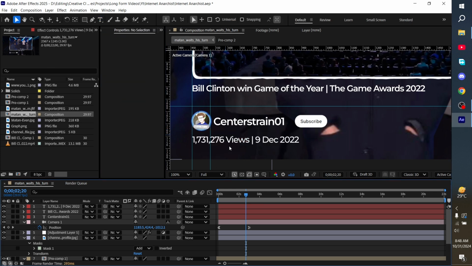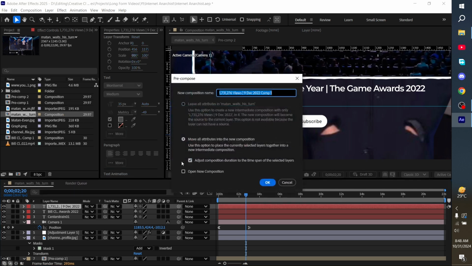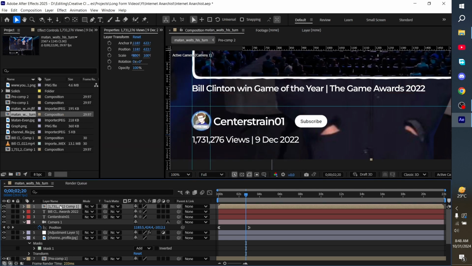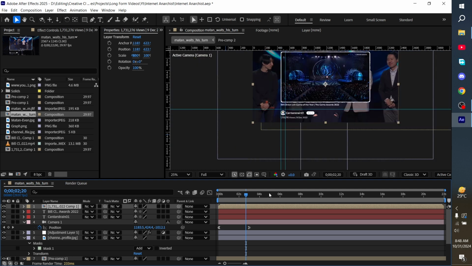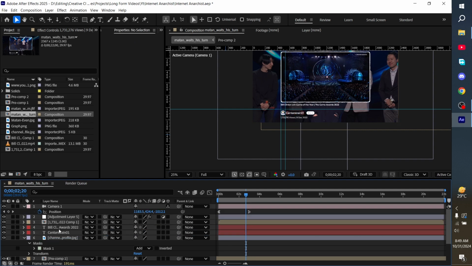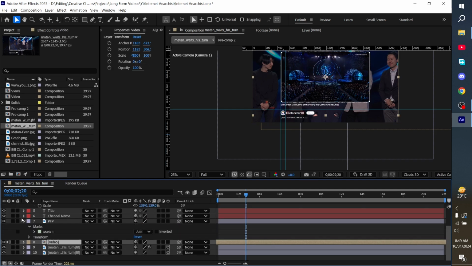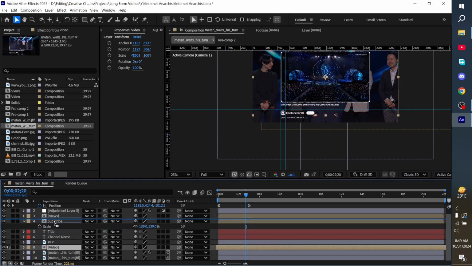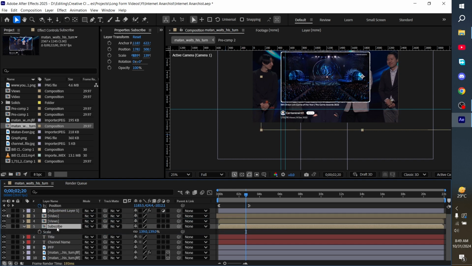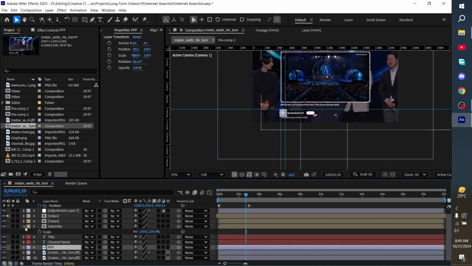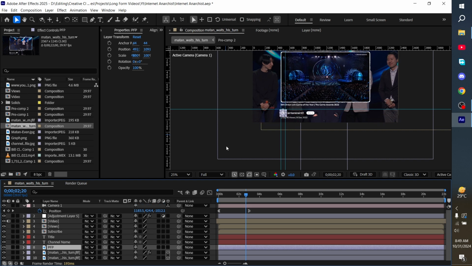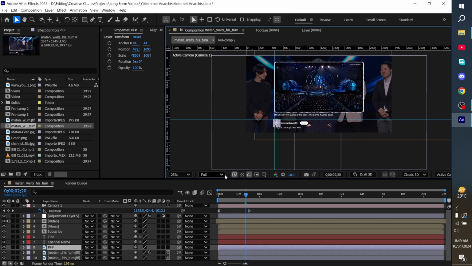Okay, so the next thing that we're going to do, pre-compile. I'm going to pre-compile, and now we can log on. So what we're going to do is move everything down to adjustment layer first. Add this. Alright, so we have everything organized right here. The views, the subscribe, the title, the channel name, and the profile picture. So everything is ready. So the last thing that we need to do is the animation, obviously.